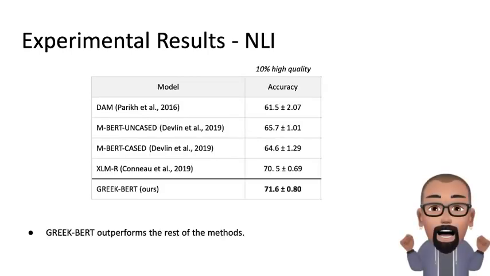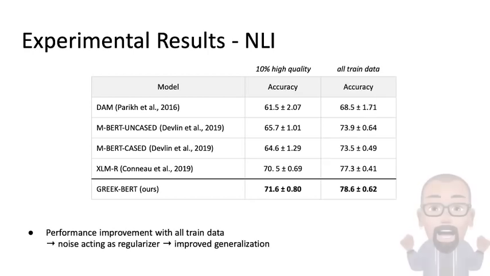Finally, we observe that GreekBERT is again substantially better than the rest of the methods in natural language inference, outperforming DAM by approximately 10%, the two BERT models by approximately 5%, and XLMR by approximately 1%. Interestingly, performance improves for all models when trained on the entire training set, as opposed to training only on the high-quality training subset, contradicting our assumption that noisy data could harm performance.